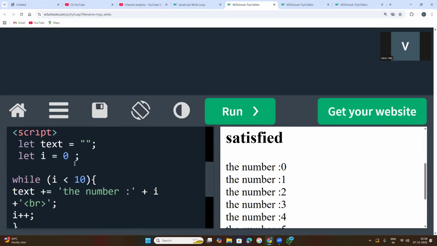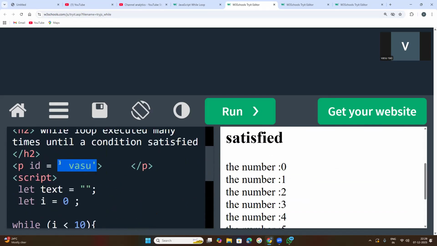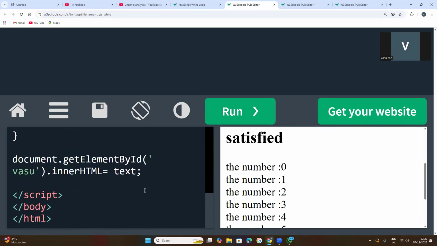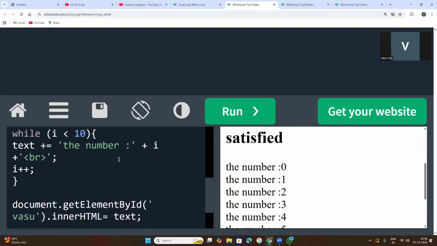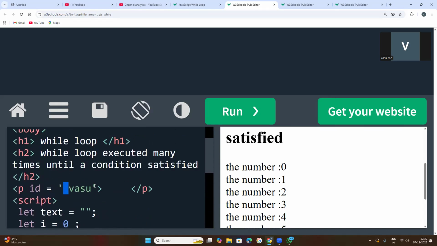So whatever value you have passed for this id attribute, if you have given one space here, as it is you need to pass it for this getElementById method. And one more thing, this value can be anything, and it must be written inside this paragraph element start tag, not in between. If you write here, that will become content.